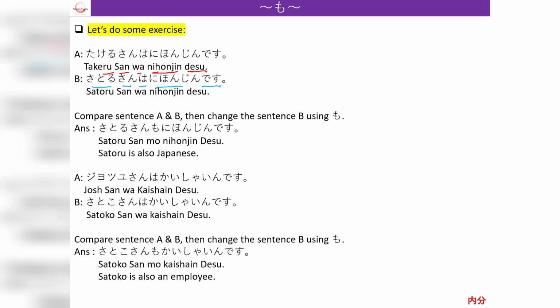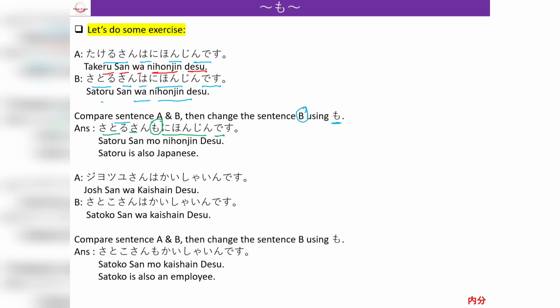So if we compare these sentences, then we will have to change the wa with mo in our B sentence, because the first one is saying Takeru-san is Japanese and Satoru-san is also Japanese. So our sentence will become like this: Satoru-san mo Nihonjin desu.